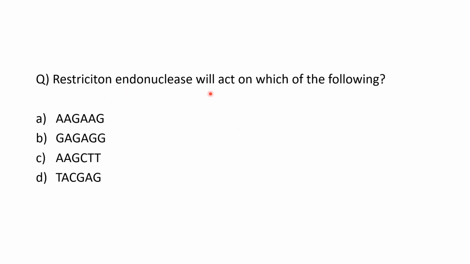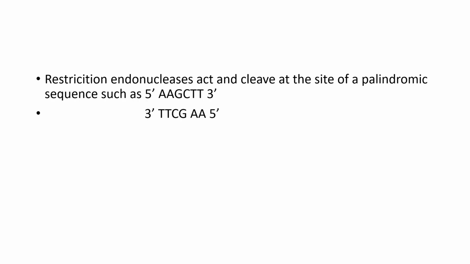Next question, restriction endonuclease will act on which of the following? We know the restriction endonuclease will act on palindromic sequences. Let's see which is the palindromic sequence. Options are AAG GAG, AGG AAG, CTT, TACG AG. And the answer is C, AAG CTT. Let's see the explanation. AAG CTT, when read backwards on the complementary strand, is also AAG CTT. So the restriction endonuclease acts and cleaves at the site of a palindromic sequence. So that is the correct answer.